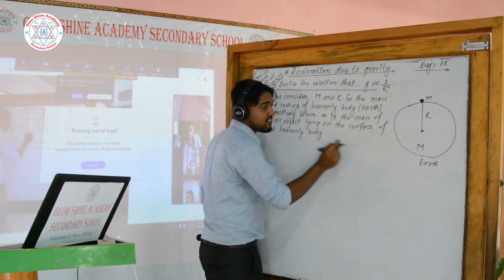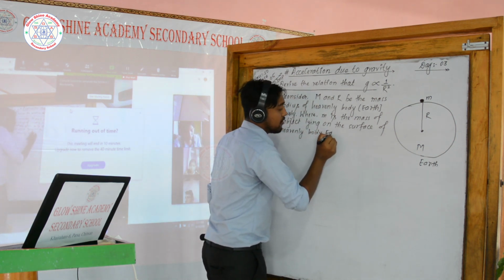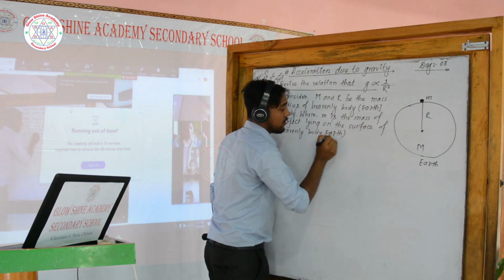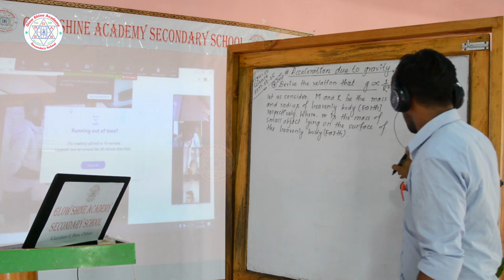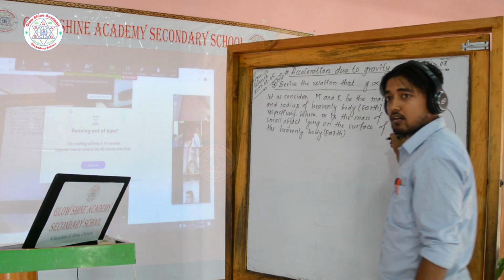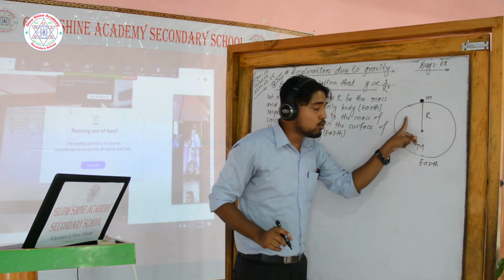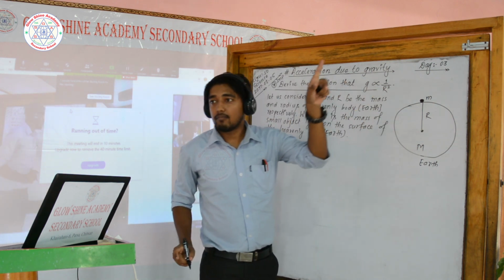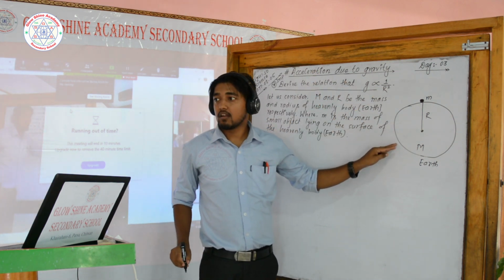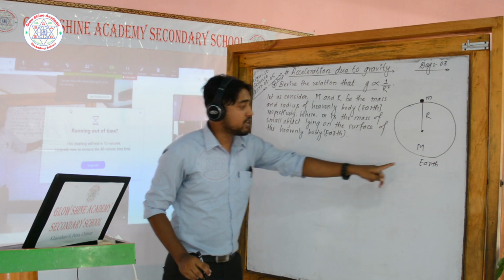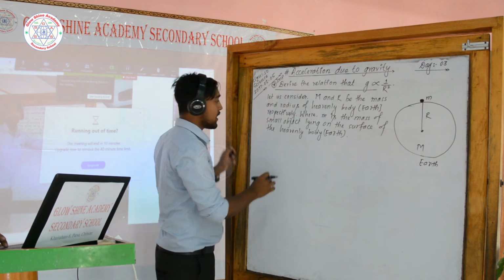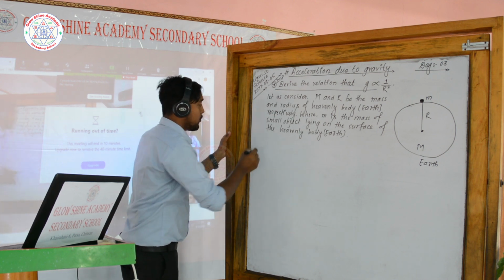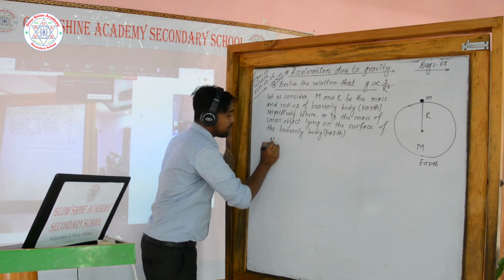What is heavenly body? That is Earth. Yes, you can assume it either Jupiter, either Moon, either Mars, whatever you like, you can assume it. I assume here Earth is a heavenly body. Now please look at here. I am going to draw this formula now. Look at here carefully, okay?